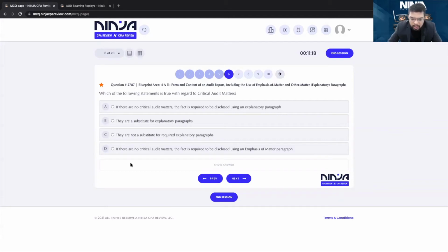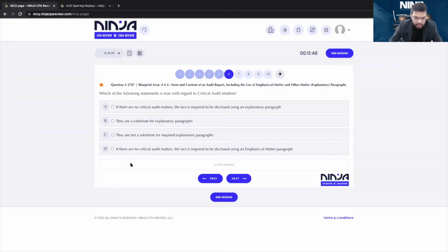If there are no critical audit matters, the fact is required to be disclosed using an EOM paragraph. What do you think the answer is for this one, guys? Joe says C. Darshan, C.